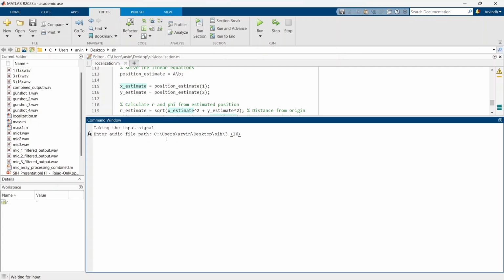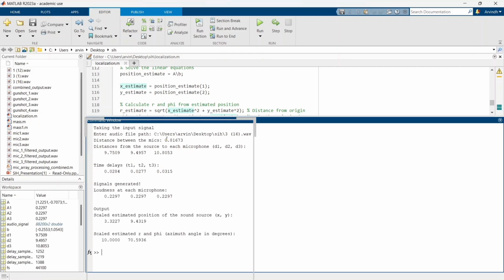Therefore, this mic array cannot detect signals that come from above it in terms of z-axis or elevation theta. So for now, we have used only modeling for r and phi, which is the azimuth angle. Thus, this processing allows us to determine the direction of arrival of the gunshot and accurately place the source of the sound.